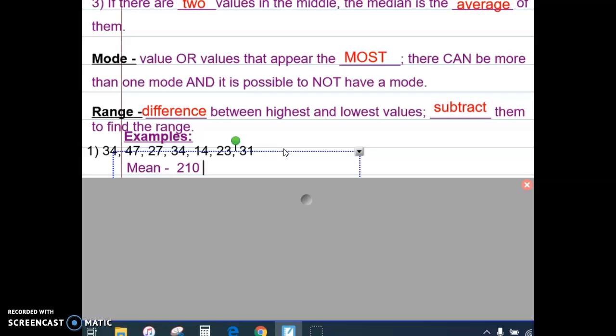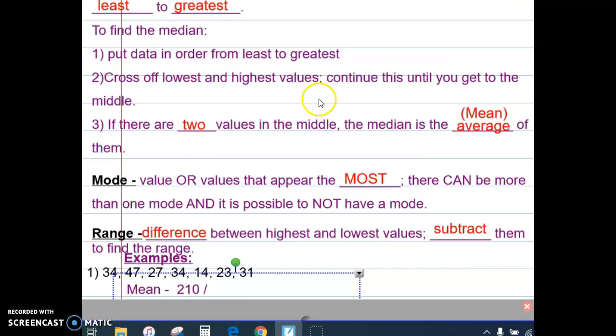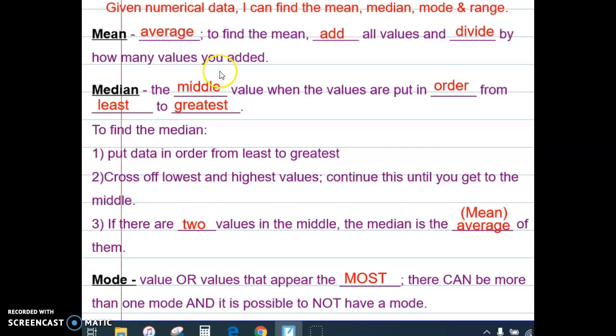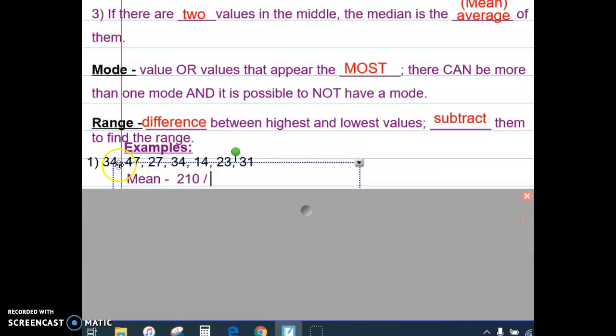Then we're going to divide, and that's the only division sign I can find right now on my keyboard, by how many values we added. If you notice, we added 1, 2, 3, 4, 5, 6, 7 numbers. So we're going to take 210, divide it by 7, and we end up with a mean, or the average, of 30. That is the mean of those numbers.